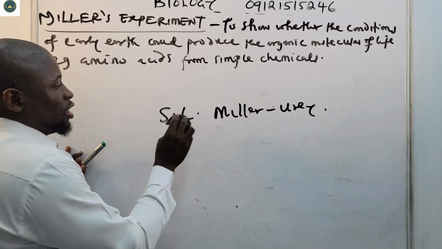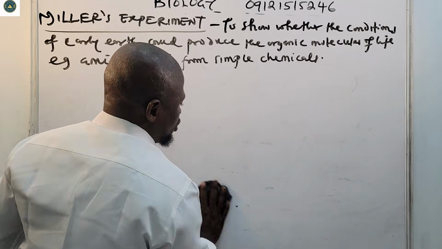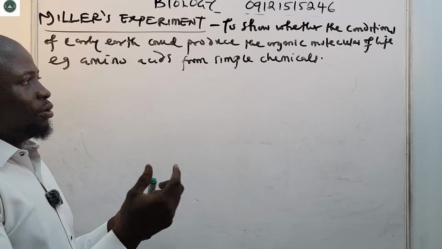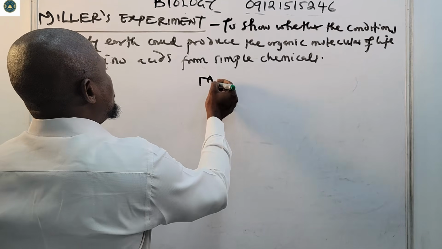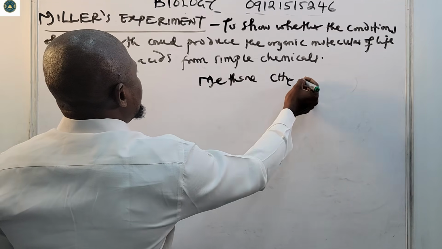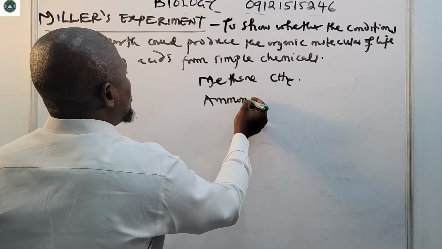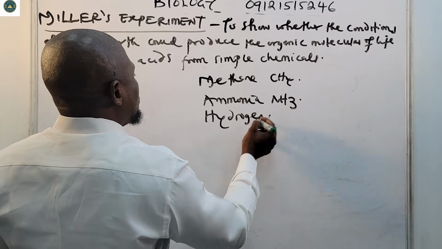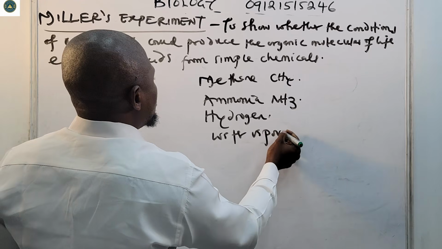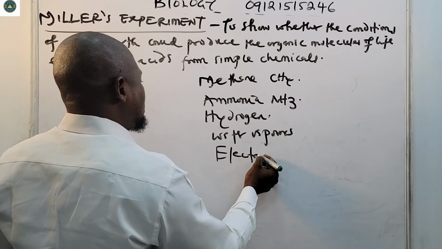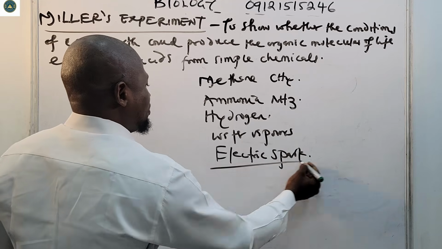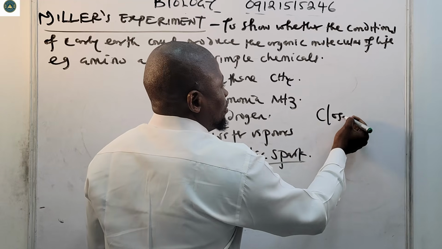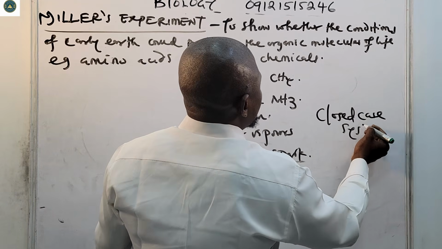So this was conducted by S.L. Miller, under the supervision of Urey. What are some of the materials that they used? They used methane, which is your CH4, ammonia, which is your NH3, hydrogen, and water vapors. They used electric sparks to replace the lightning that was striking. So they built a closed system.